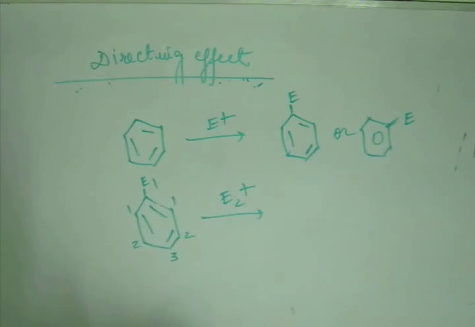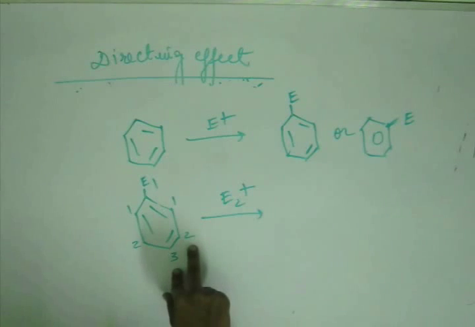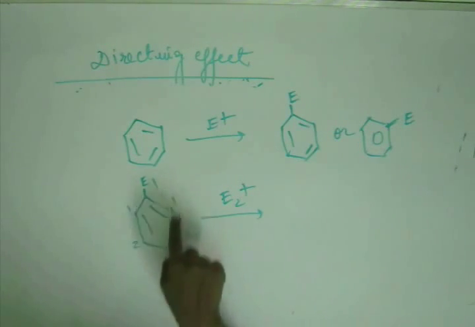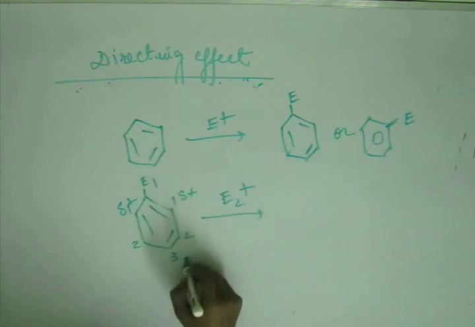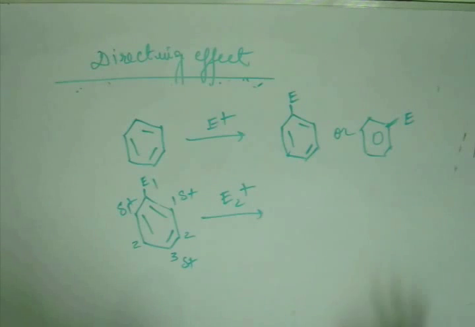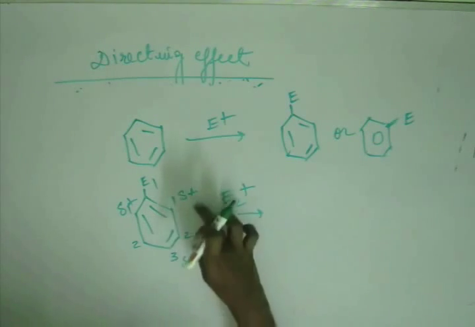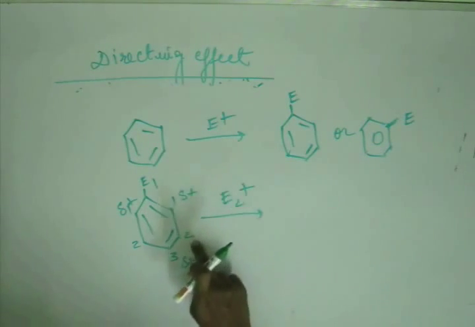But if E1 is pulling the electron, then it will be pulling from 1 and 3. That means 1 and 3 will have a plus charge and 2 will be neutral. And of course neutral is more electron rich than a positively charged, electron deficient site. So if 1 and 3 have delta plus, and 2 is neutral, which is more electron rich, 2 or 1? 1 has delta plus charge, 2 is neutral, and of course 2 is more electron rich than this deficient site. Then E2 will go to 2.